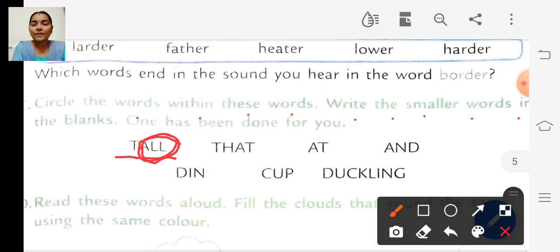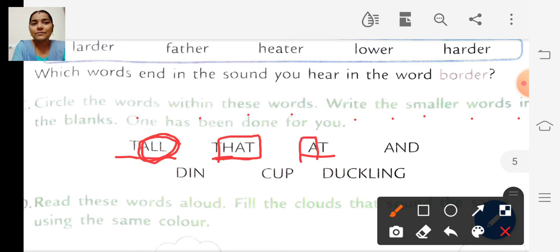So similarly, we are going to find out the smaller word in each word. Okay? So the second word is that. That. So what type of word can be formed from this word that? Hat, right? We can have hat. Yes, hat. And the next word is at. At. So what is the smallest word we can find out from the word at?